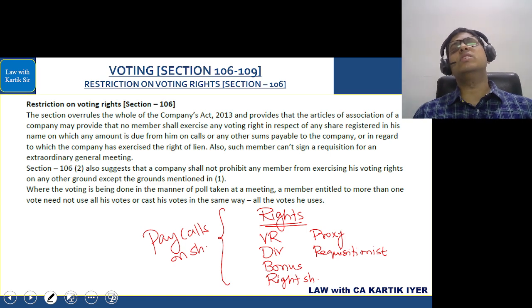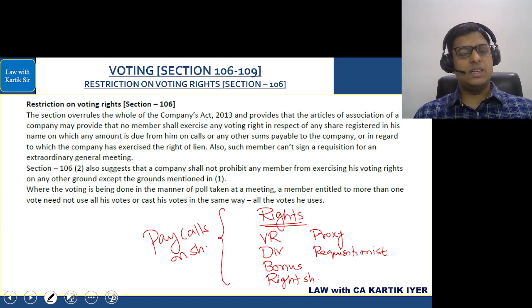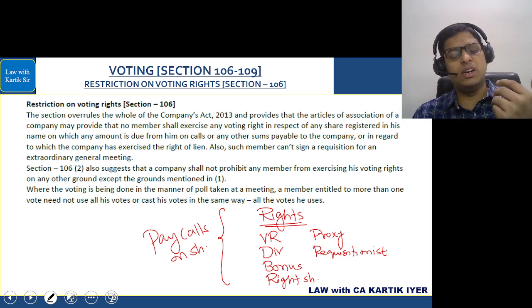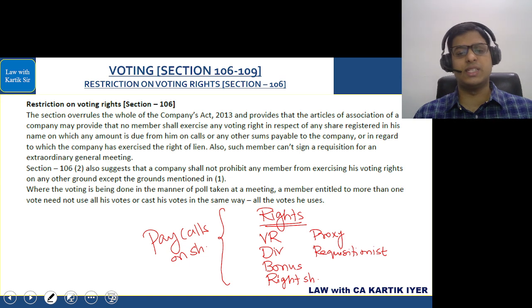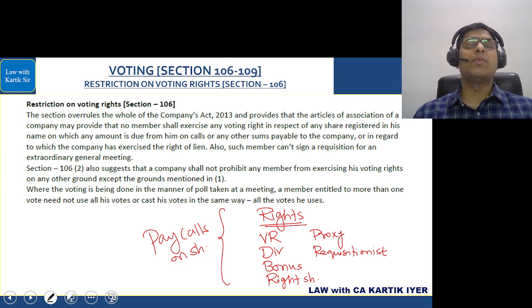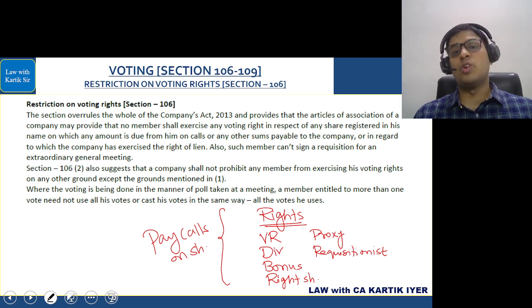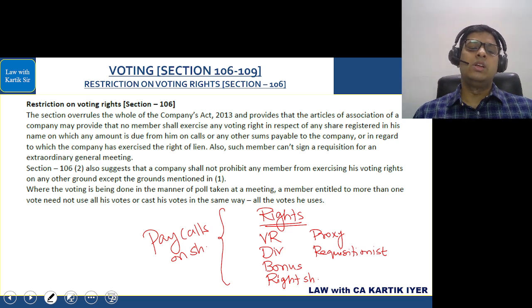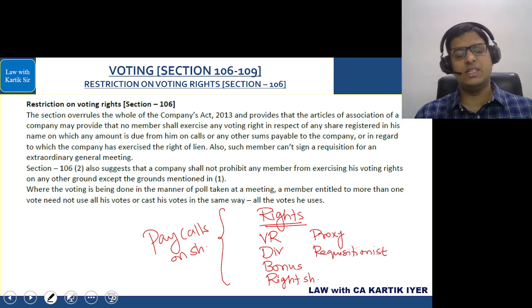Sir, if there are calls in arrears on any member's shares, and the AOA clearly mentions that we can restrict the voting rights of that member, can the company restrict the voting rights of such a member? The answer is yes. This member cannot even sign the requisition. If a member has many shares in the company, can he vote in a different manner with different shares? The answer is yes, he can.